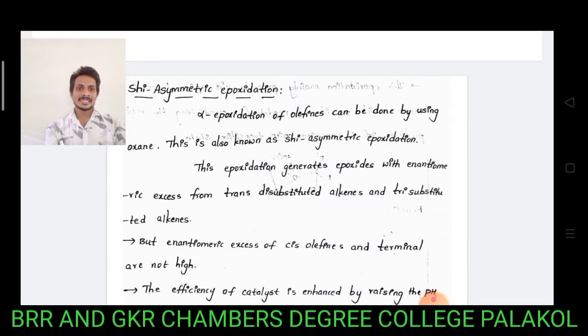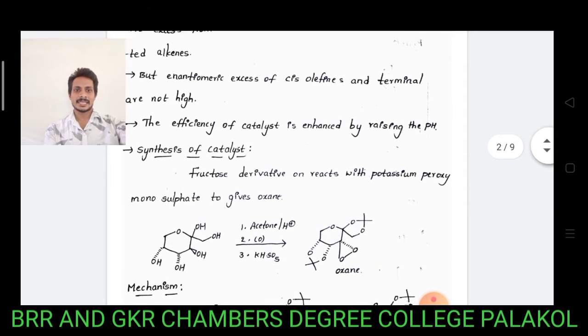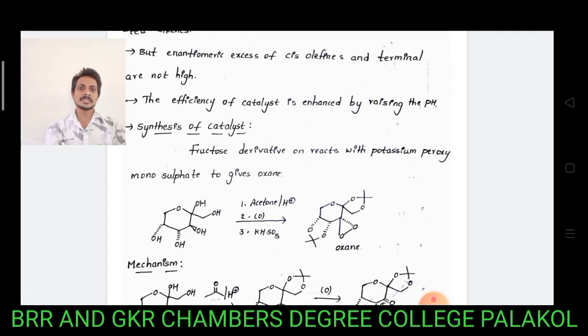This is also known as Shi asymmetric epoxidation. This epoxidation generates epoxides with high enantiomeric excess from trans-disubstituted alkenes and trisubstituted alkenes. But the enantiomeric excess for cis olefins and terminal olefins is not high. The efficiency of the catalyst is enhanced by raising the pH. Synthesis of catalyst: a fructose derivative reacts with potassium peroxymonosulfate to give oxone.